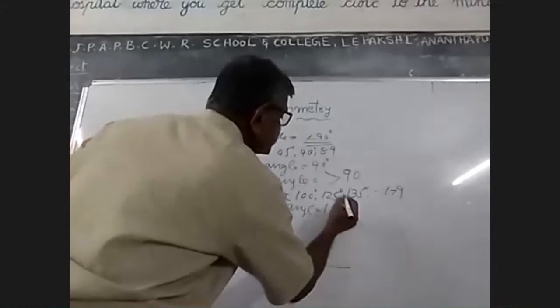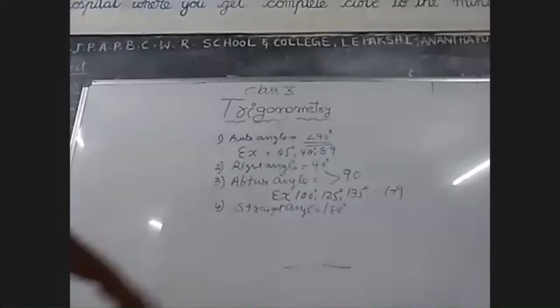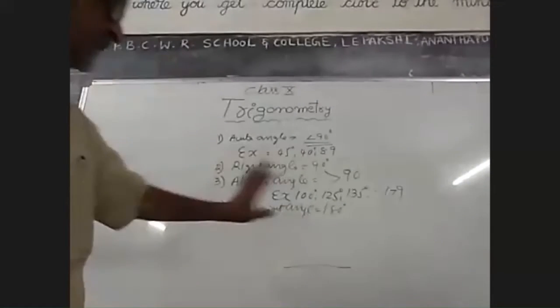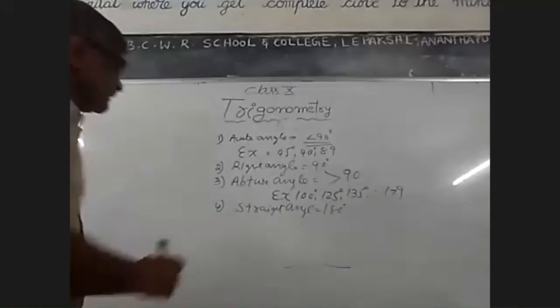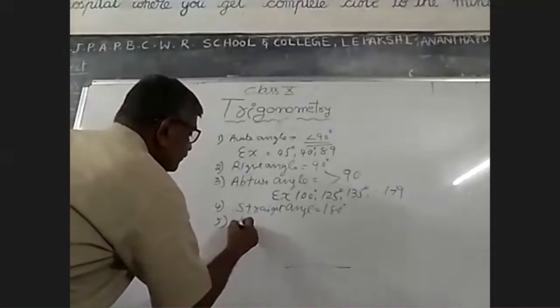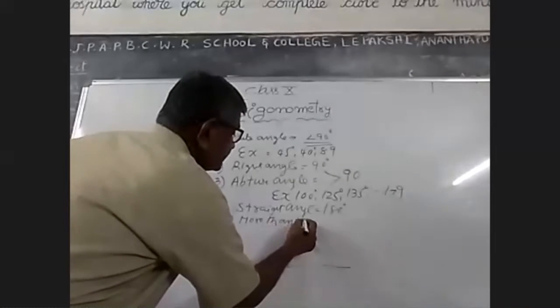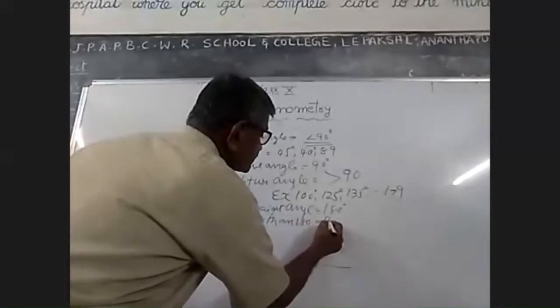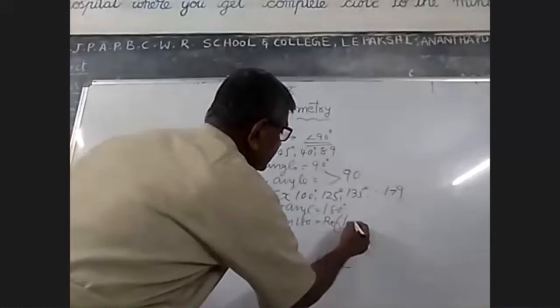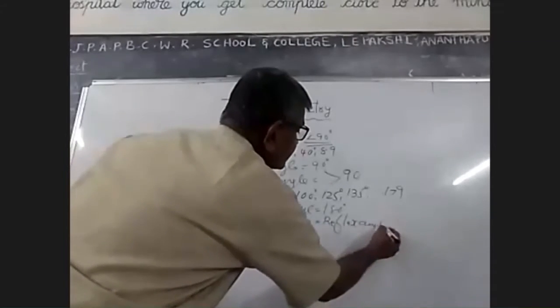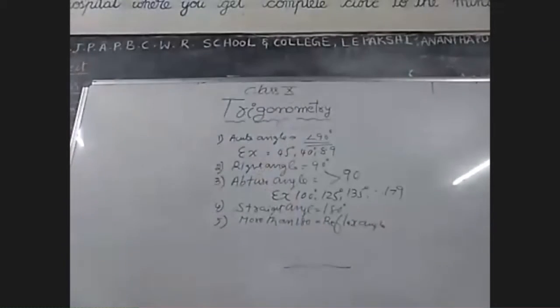180 degrees is called a straight angle. More than 180 degrees is called a reflex angle. These are the notes.